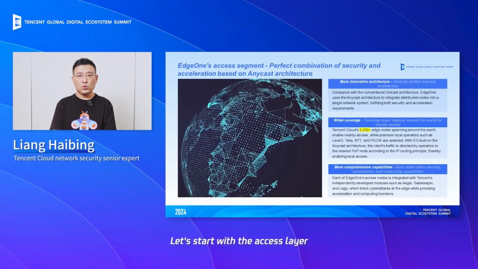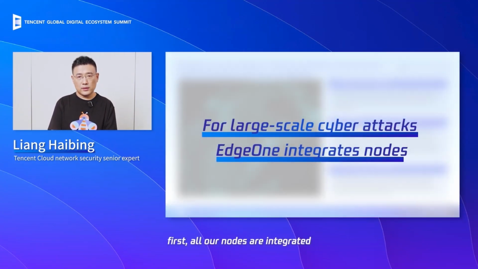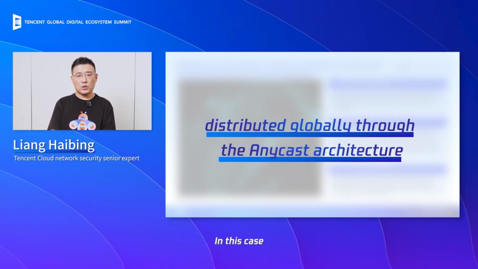Let's start with the access layer. As mentioned earlier, first, all of our nodes are integrated through the Anycast architecture. This means that each node broadcasts the same IP to the internet. In this case, any attacker is targeting a single IP, and the protection capacity for this IP is very high.